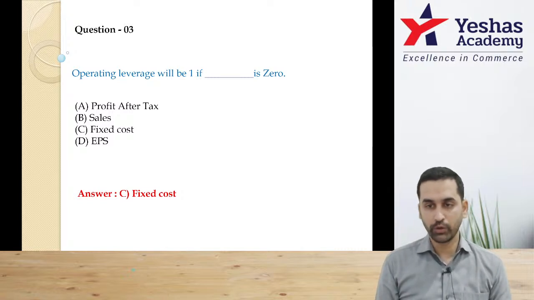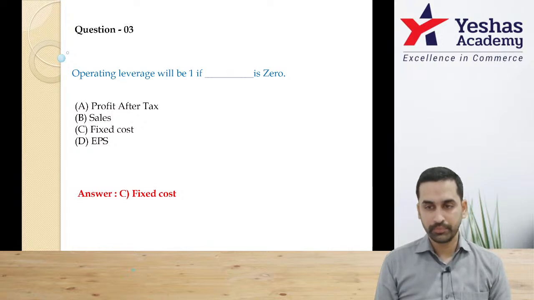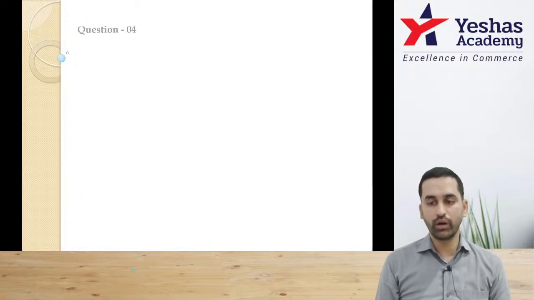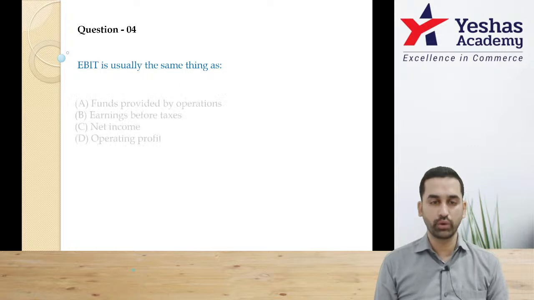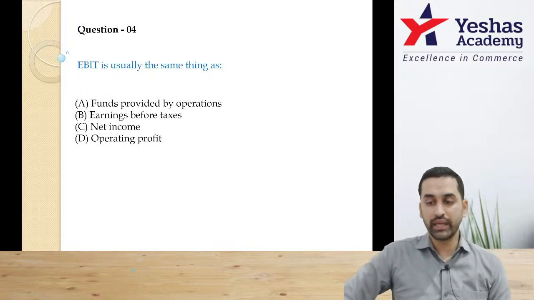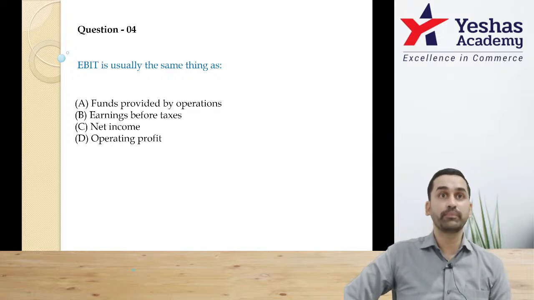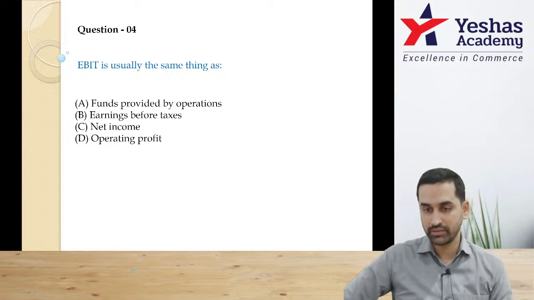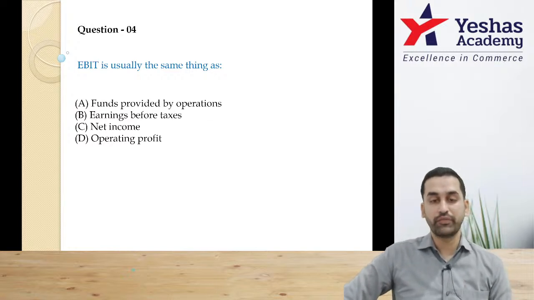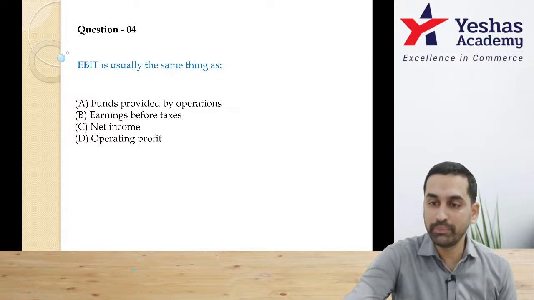Everybody, I hope this is fine. Yeah. All right. Question number 4. EBIT is usually the same thing as EBIT means what? Day-to-day profits, operating profits, business profits. Correct? Option A says funds provided by operations. No. Earning before tax, that is EBT.